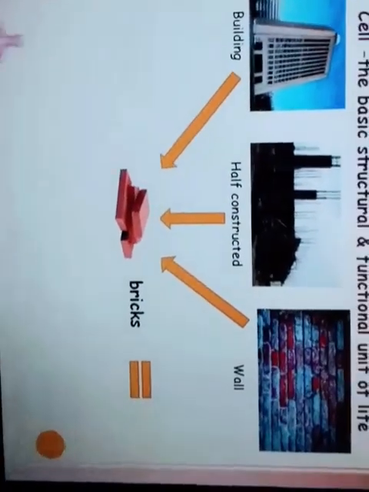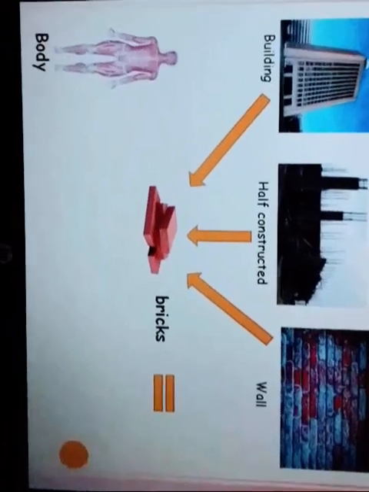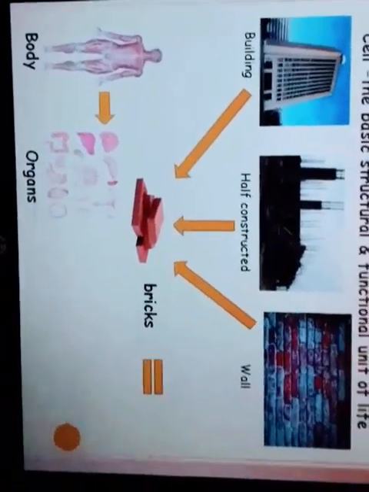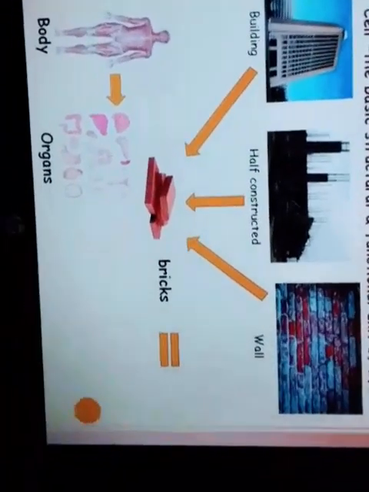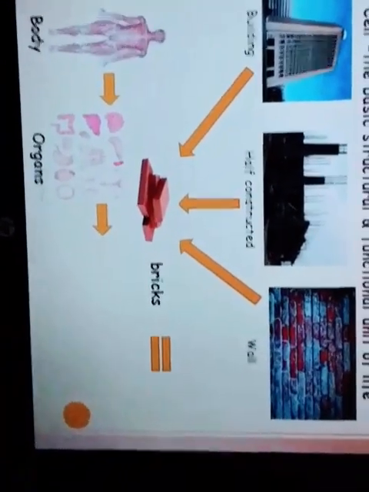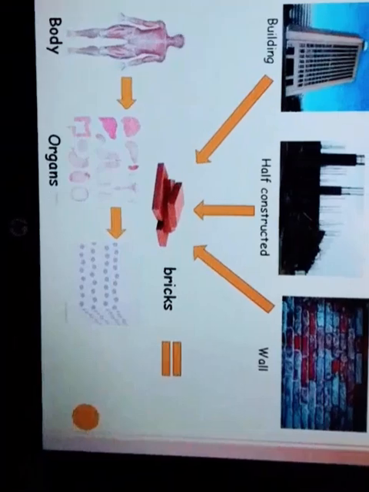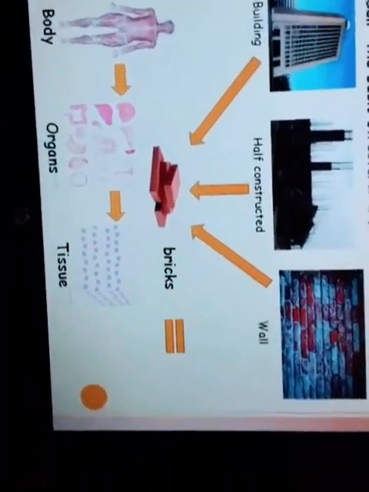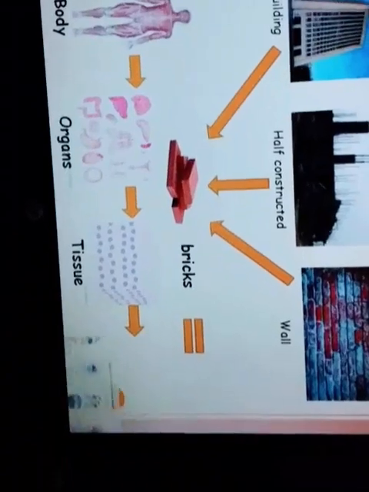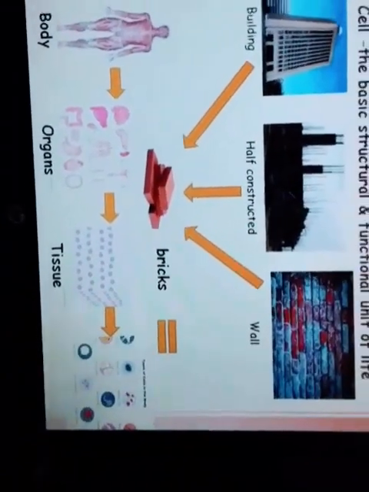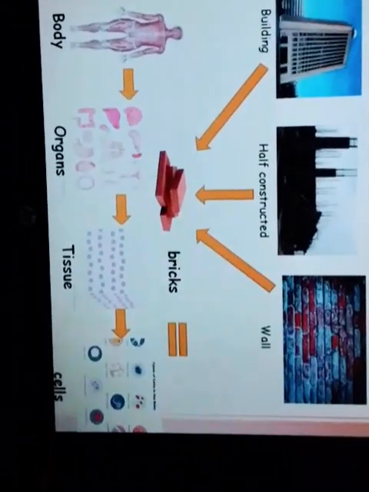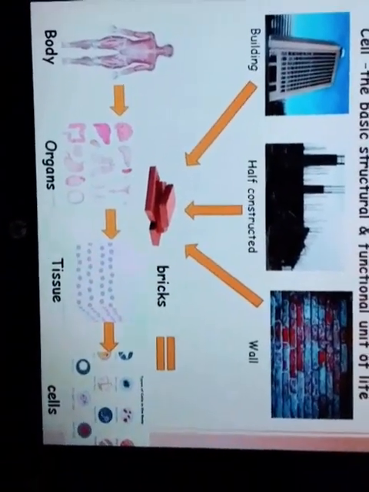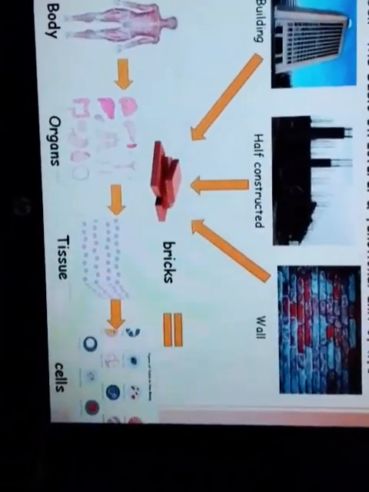Similarly, when we see a human body, the body is made up of organs, for example lungs, kidneys, brain, etc. And the organs are made up of different tissues. Different organs have different tissues and they have different structures. And the tissues are made up of cells. Different tissues have different cells, like blood cells, nerve cells, and many other cells.